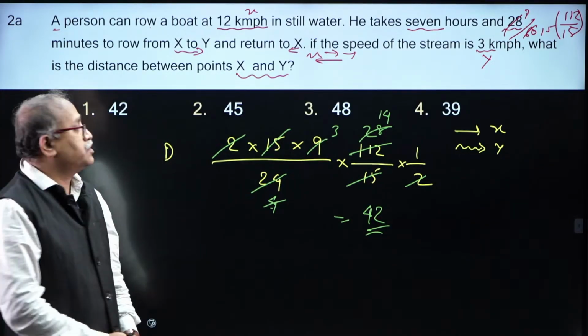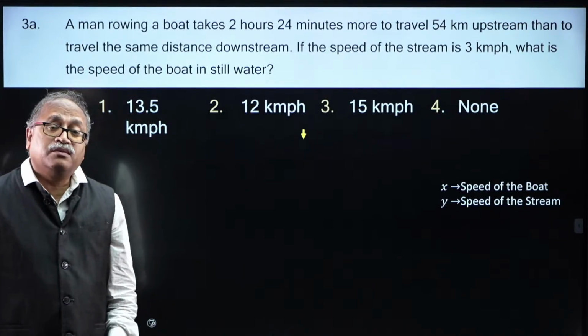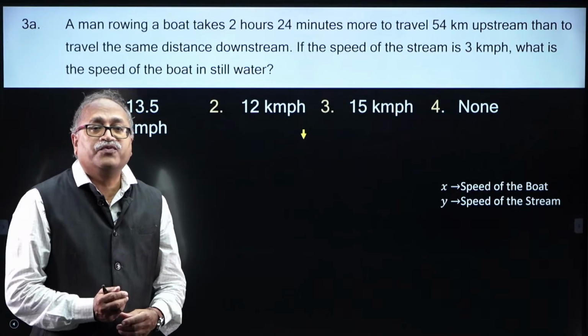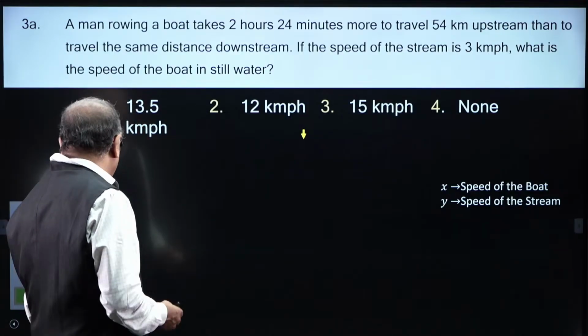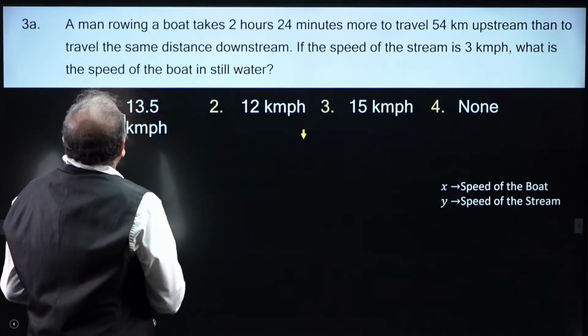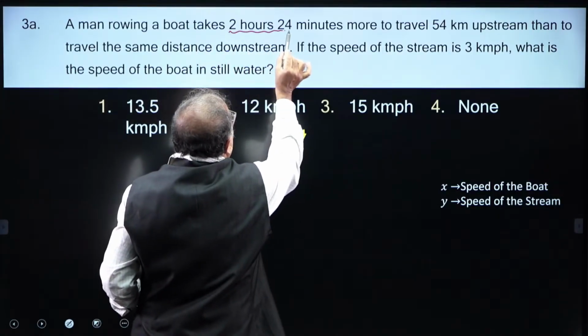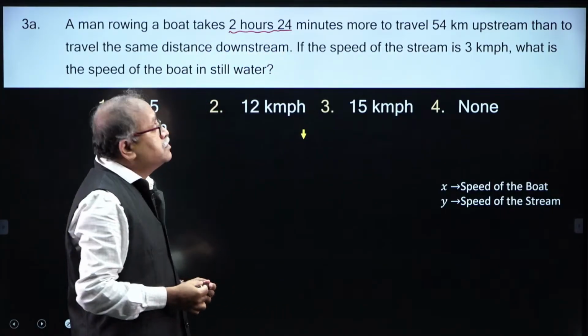Moving on to the next question. When comes the number series, I also want to check how comfortable you are. Now, here is the question: a man rowing a boat takes 2 hours 24 minutes.